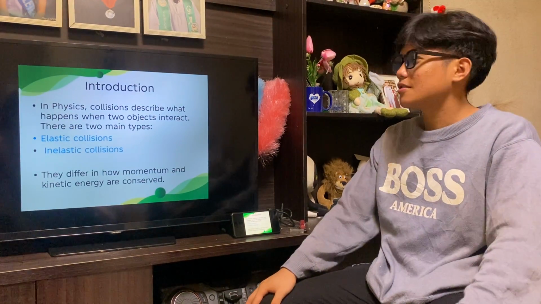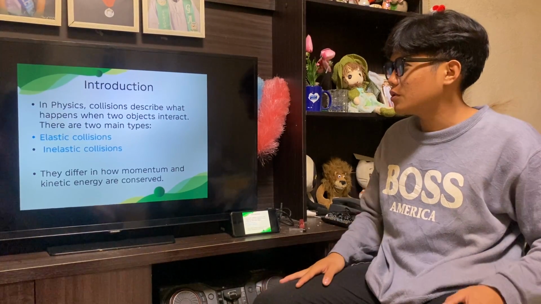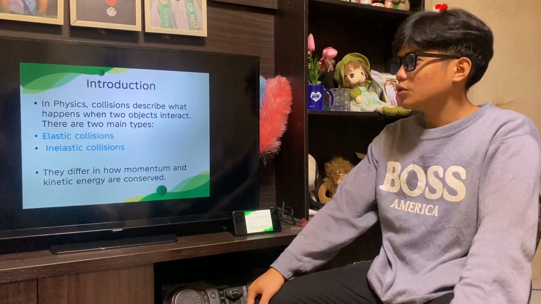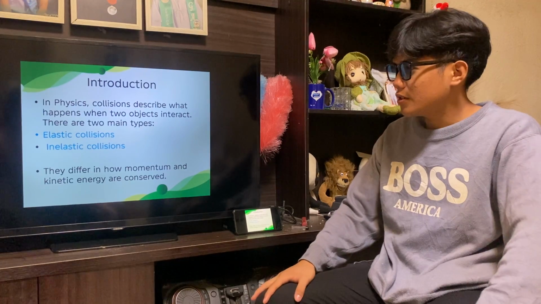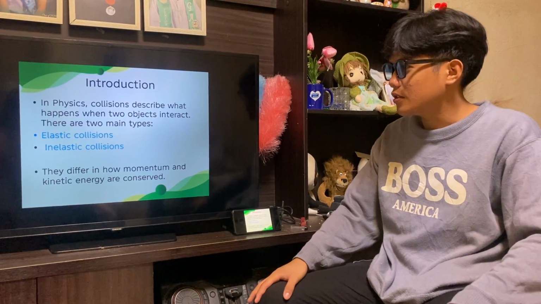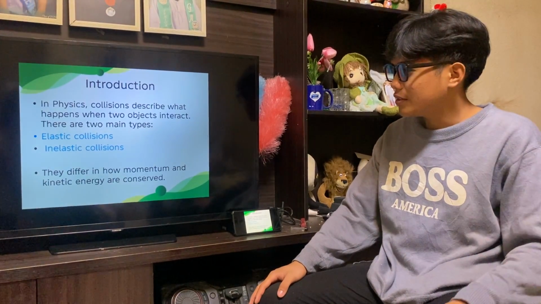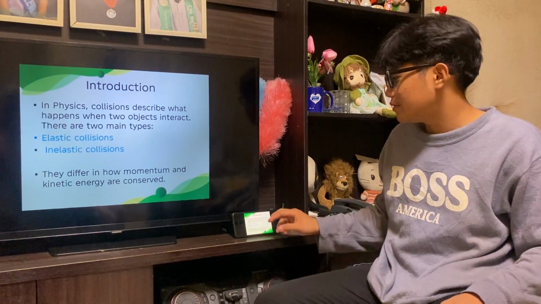Introduction. In physics, collisions describe what happens when two objects interact. There are two main types, the elastic collisions and the inelastic collisions. They differ in how momentum and kinetic energy are conserved.